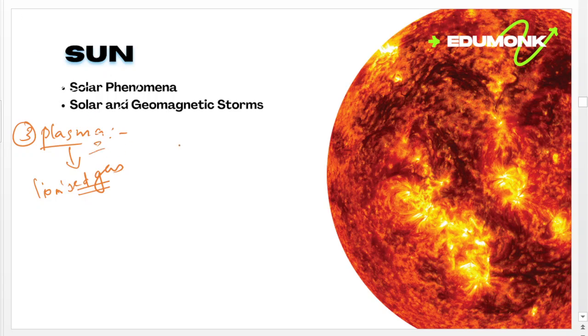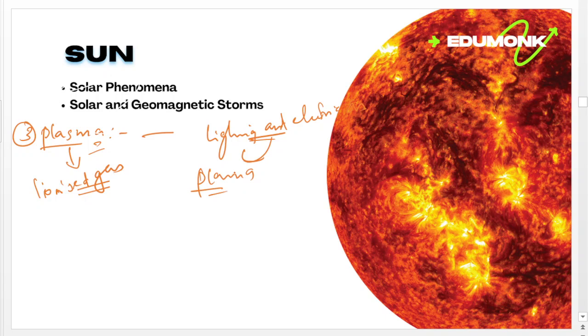Most of the time you may have seen lightning and electric sparks. These are made up of plasma, or ionized particles.